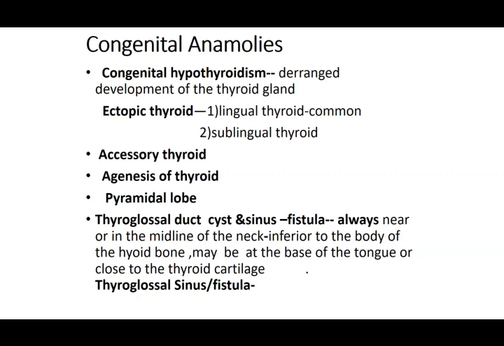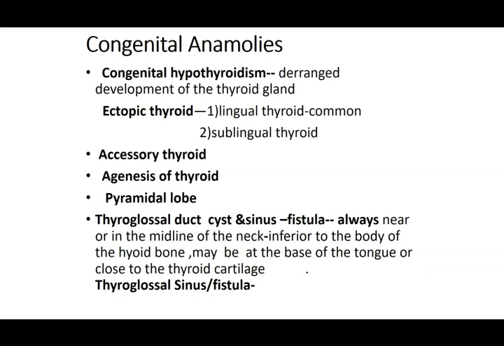A sinus is just an open end on one side, and a cyst is just a sac-like thing with fluid in it. It can become infected. So this is a thyroglossal duct cyst. This is the difference we saw when we talked about the pharyngeal arches. We said that was on the lateral side, in front of your sternocleidomastoid. That was a sinus or a fistula. How do you differentiate between the two?